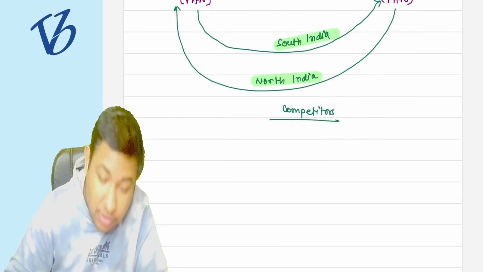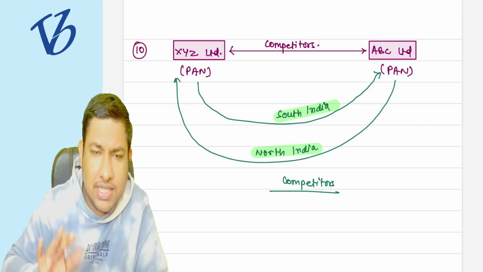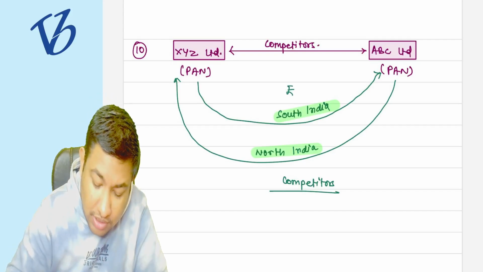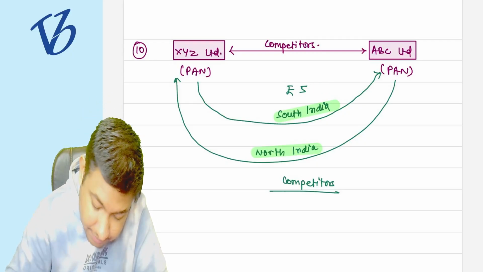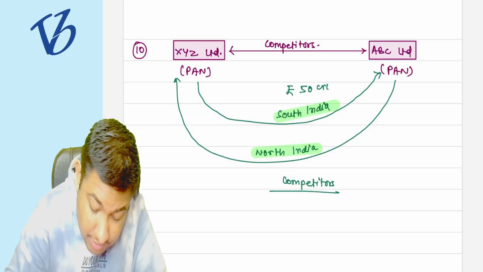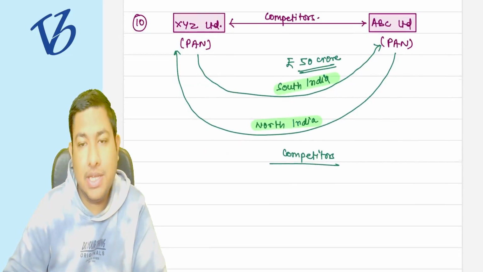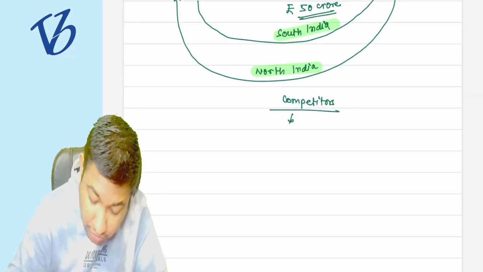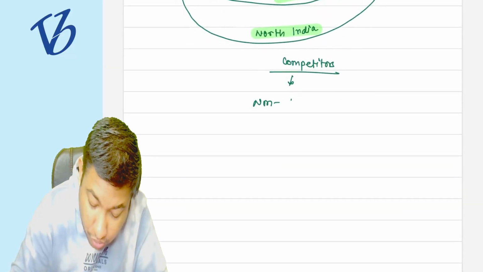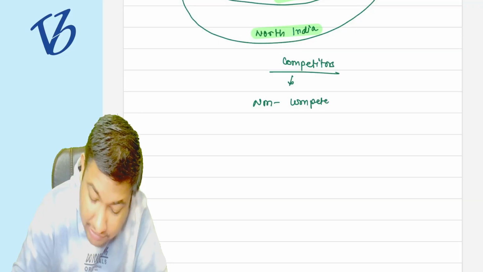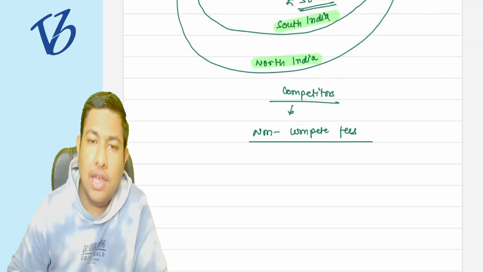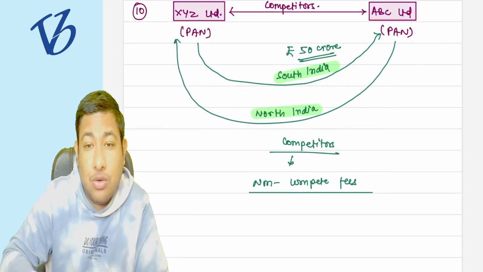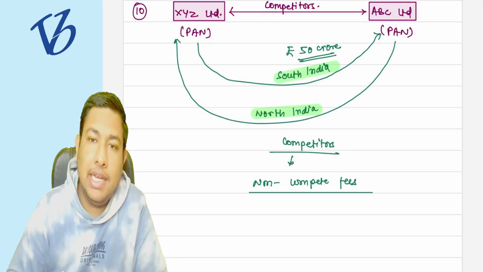So for that particular thing, XYZ Limited paid, suppose, 5 crore rupees, or might be 50 crore rupees, because the business is high. So they paid 50 crore rupees in the nature of non-compete fees, which says that okay, we will not compete. This could be one arrangement, there could be any arrangement.